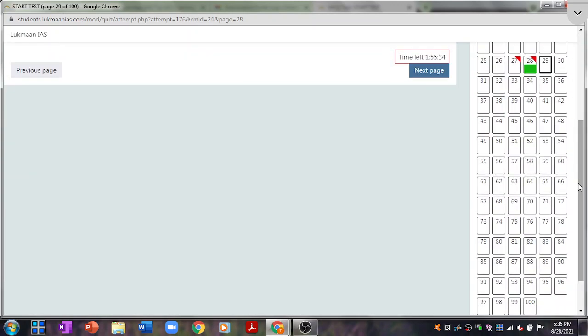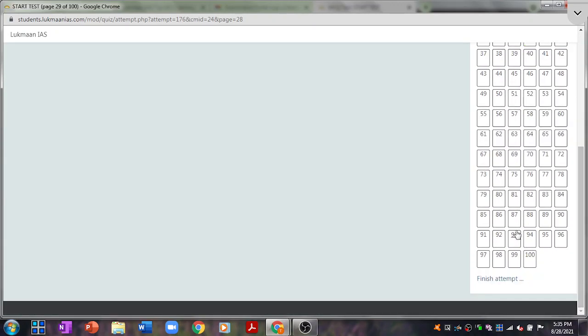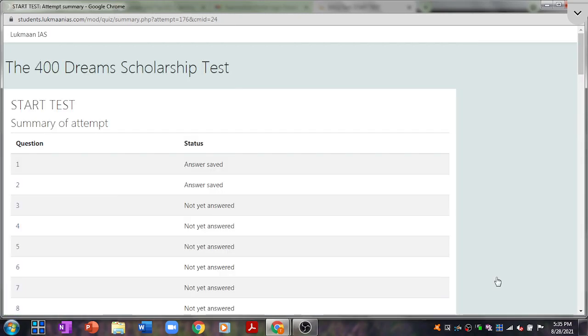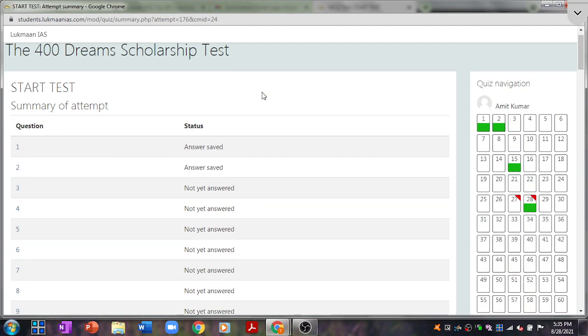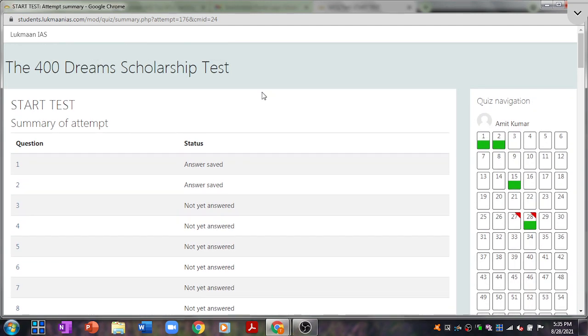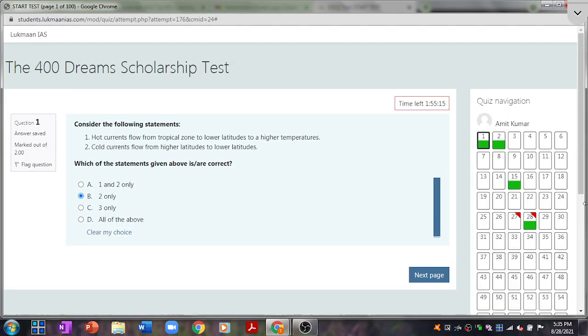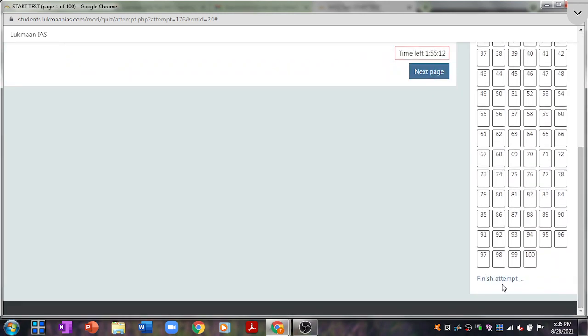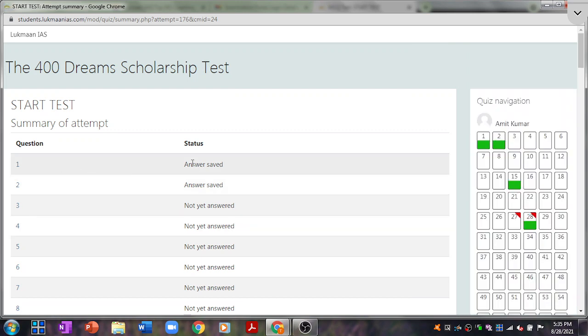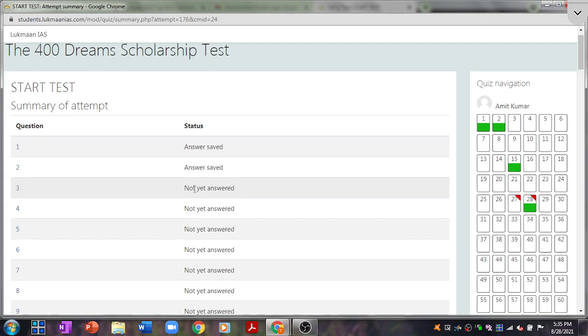Once you have answered all your questions, you can go to the bottom part of the screen and click on finish attempt. After you click on finish attempt, it is going to bring the summary of the attempts. For example, question number 1 says answer saved. Accidentally I clicked on that question, so it took me back to the question. Question number 1 says answer saved, question number 2 says answer saved. It means I have answered these two questions. If I see question number 3, it says not yet answered, which means I did not answer this question.